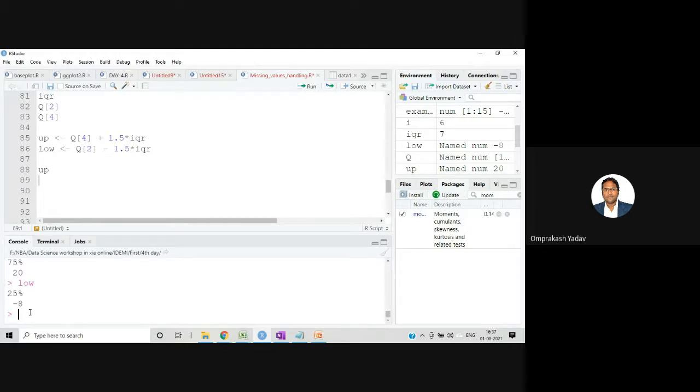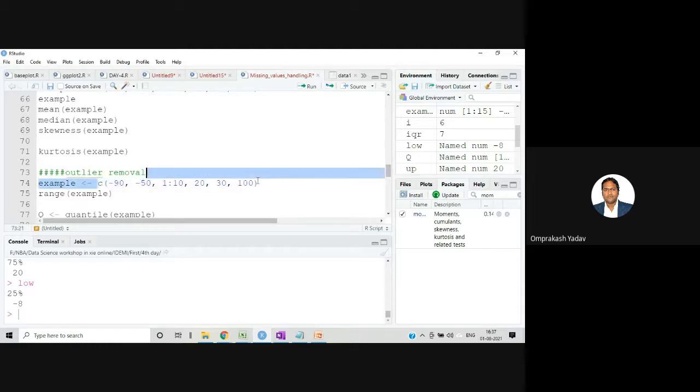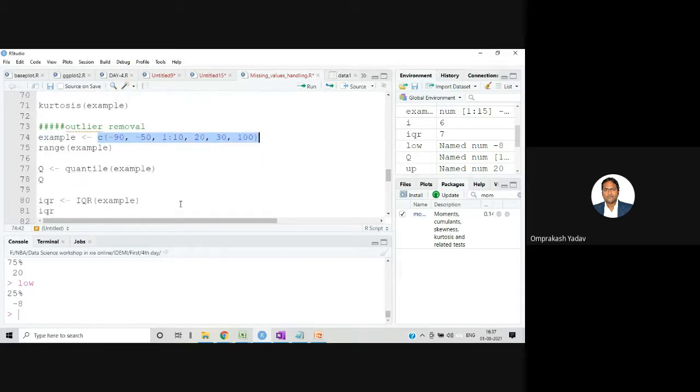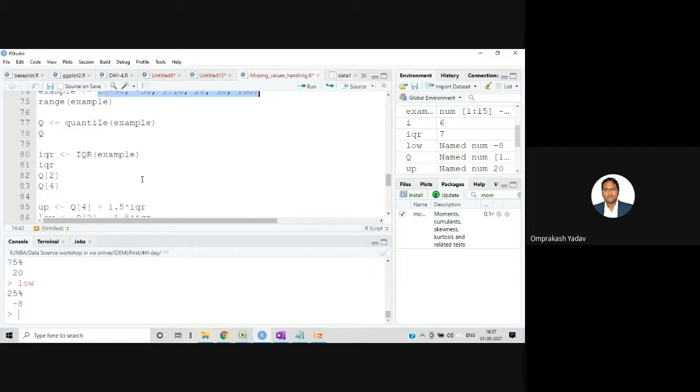Now once we got these values, there is a main task. Why did we calculate this first of all? Because this data has outliers. How did we come to know? We fired the kurtosis and got a value greater than 3, so we knew outliers are present and we have to do something. One strategy is to calculate the IQR and set the upper and lower limits for our data boundaries, and within those boundaries only we select our data.